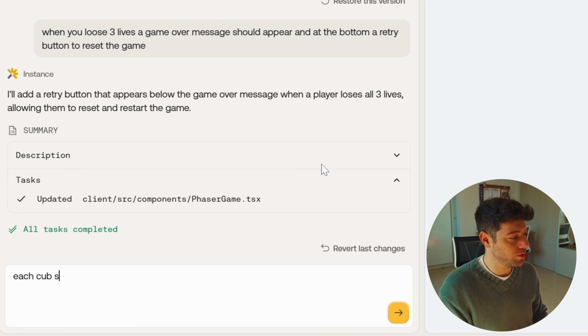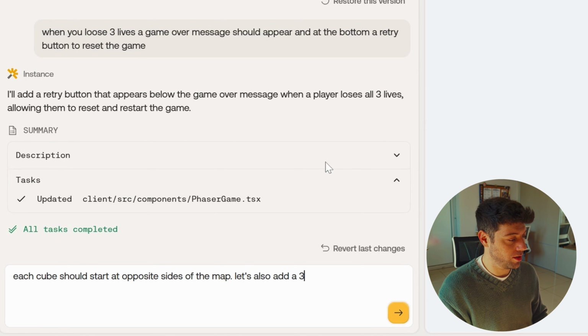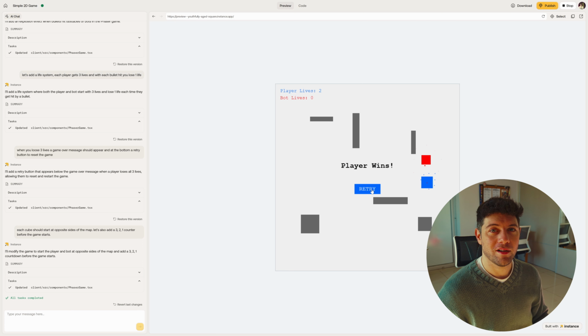Okay, I want each cube to start at opposite sides of the map. Each cube should start at opposite sides of the map. Let's also add a 3, 2, 1 counter for the game starts. I hope this prompt is not too complicated because I just gave it 2 instructions in 1 sentence, so we'll see. All right, it's updated. Let's see. 3, 2, 1, go. Nice. That's what we wanted.